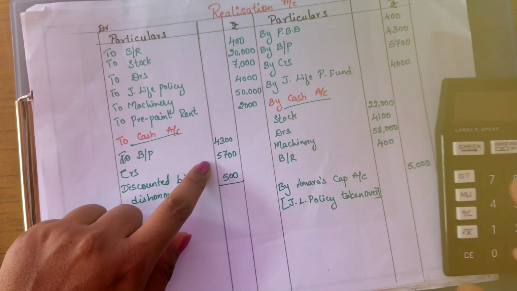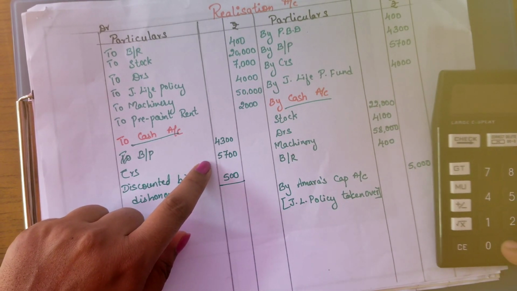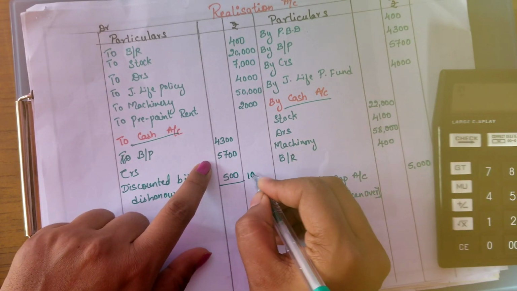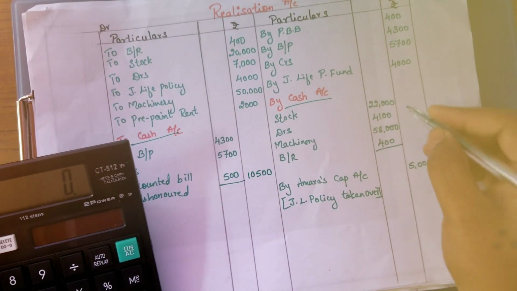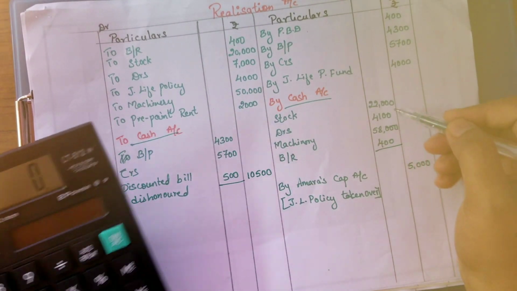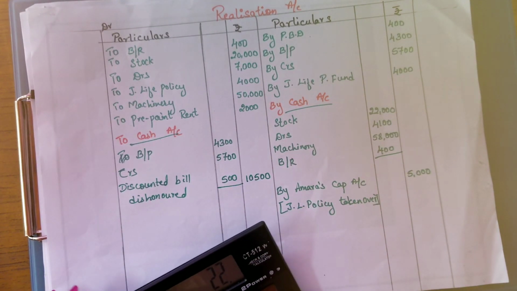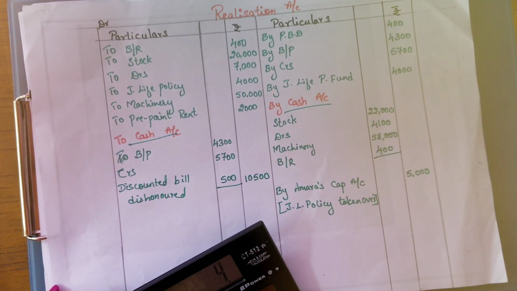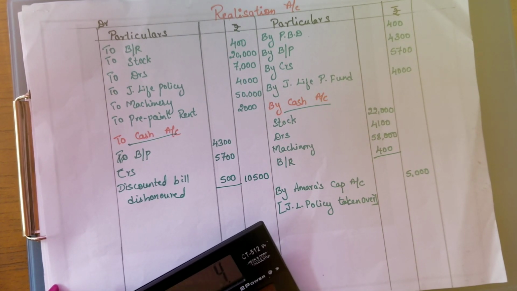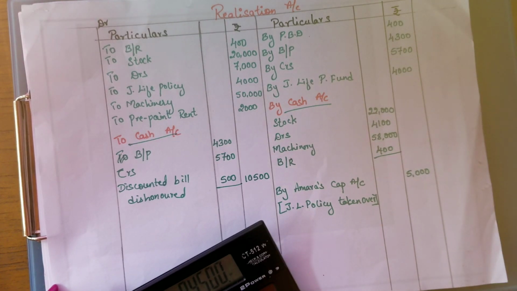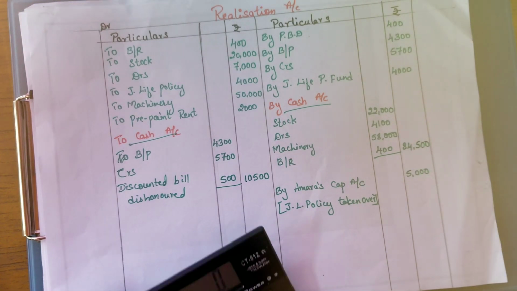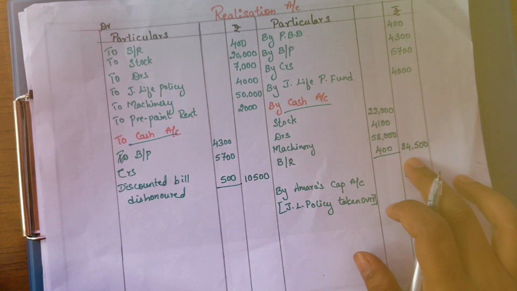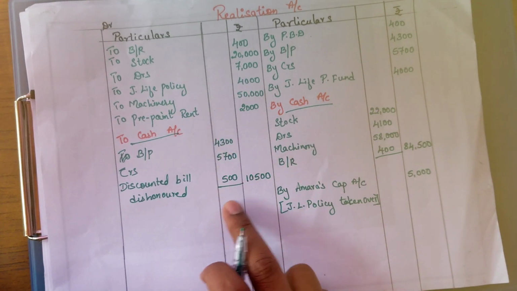4,300 plus 5,700 plus 500. So this is 10,500. Okay. And next we need to add all the assets realized here. So these things we have to add. That is 22,000 plus 4,100 plus 58,000 plus 400. You will be getting 84,500. Okay. This is the assets realized total, and this is the liabilities paid off total.